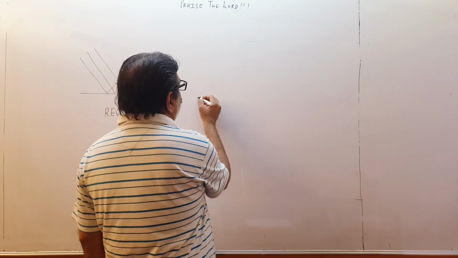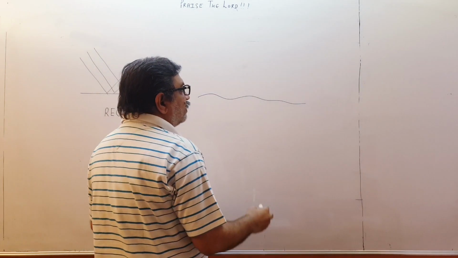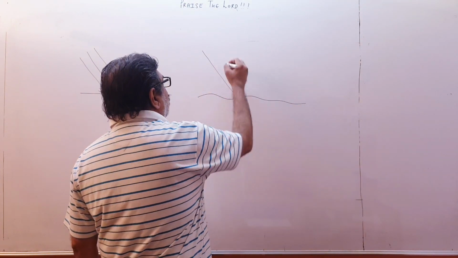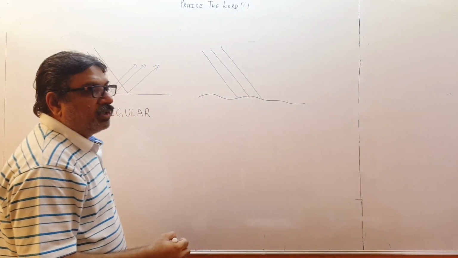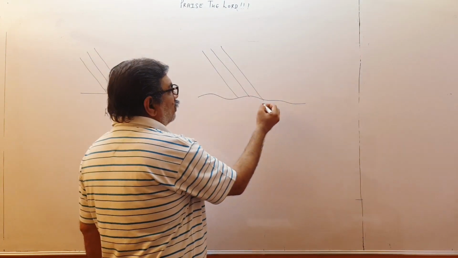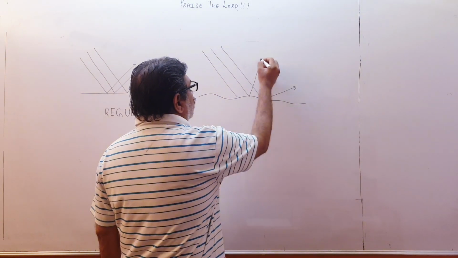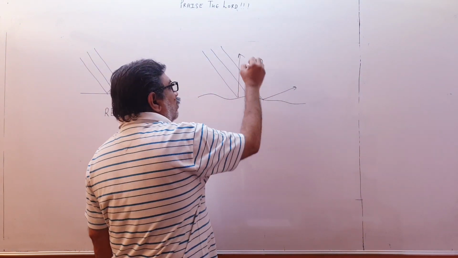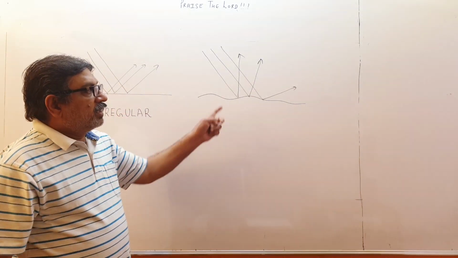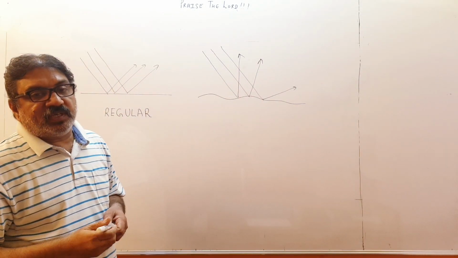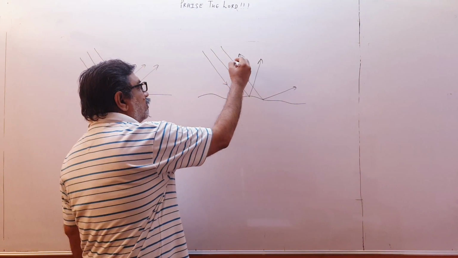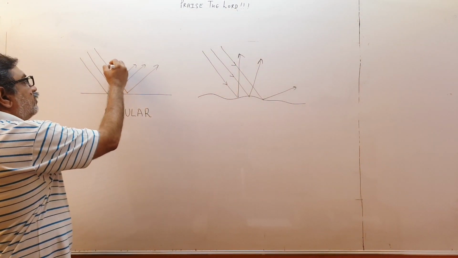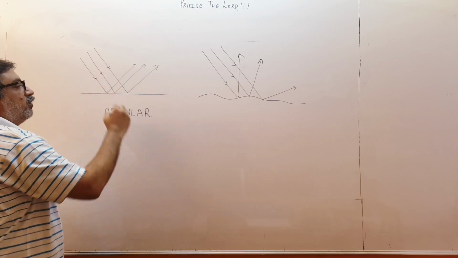The surface is not smooth, it is not straight, it is curved like this. So if there is a parallel beam of light falling on this surface, all the rays won't go in the same direction. According to curvature, some may go like this, some may go like this, a third one may go like this. So reflected rays don't have the same direction, even though the incident rays have the same direction. These are the incident rays. These arrows are very important to make.